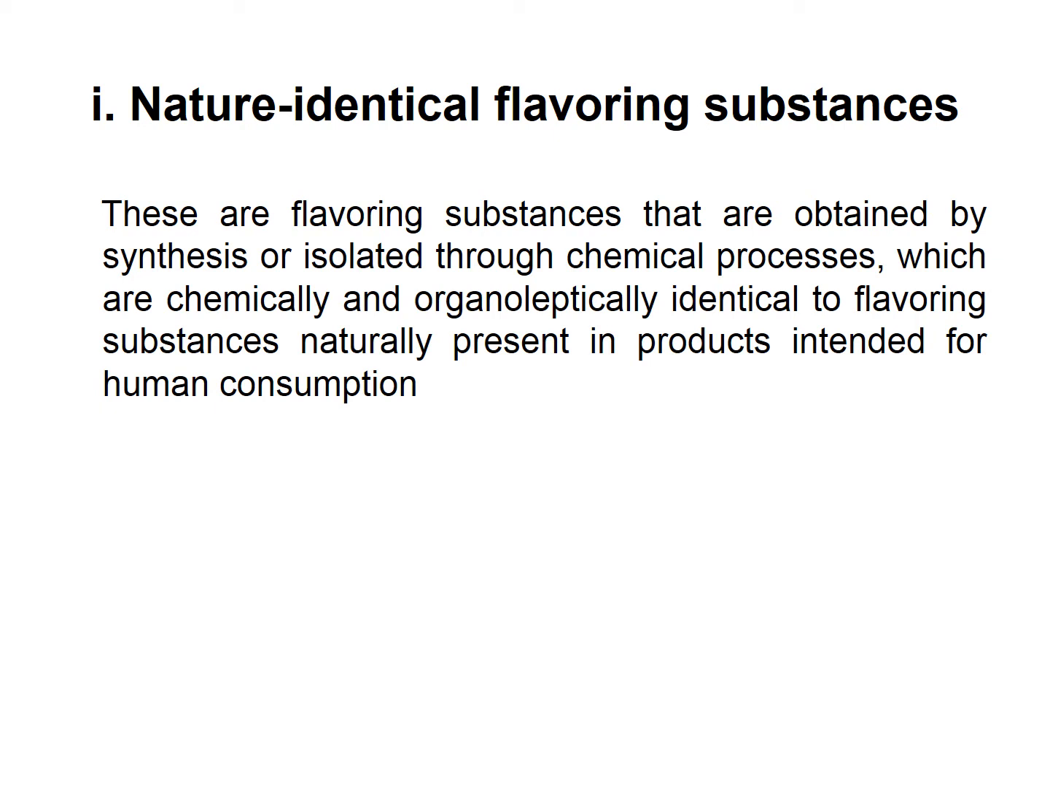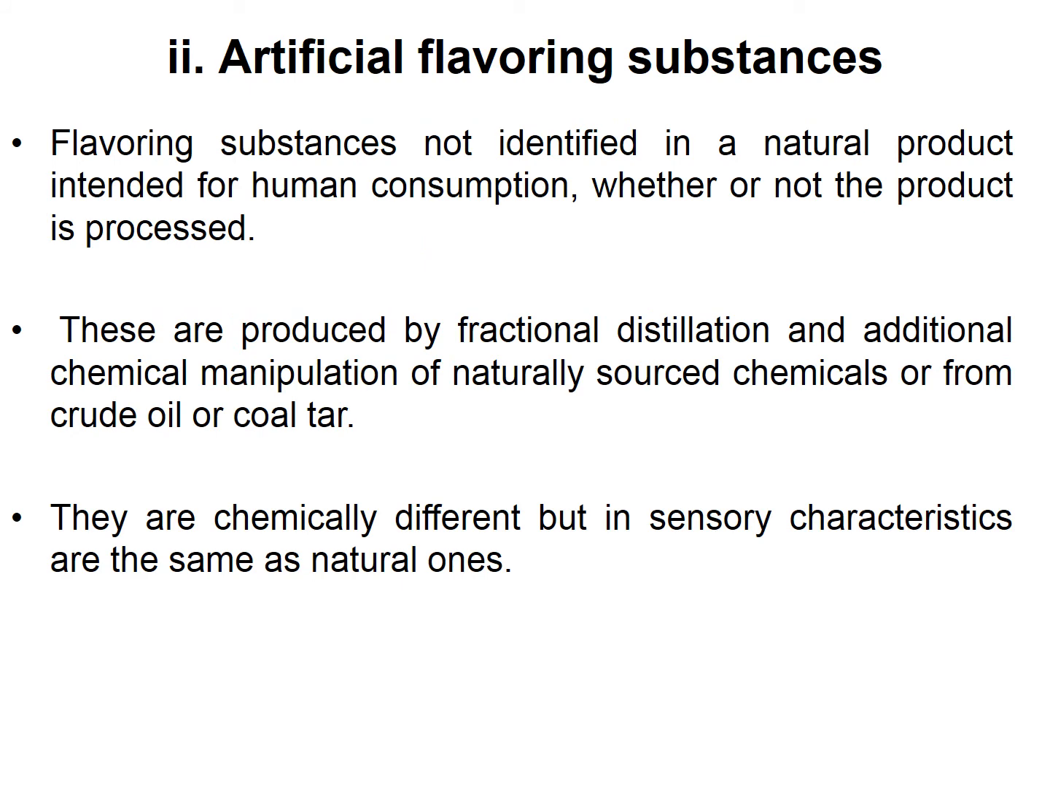What do you mean by organoleptically? Organoleptically means their physical appearance is like that. Now next is the artificial flavoring substance. A flavoring substance not identified in a natural product intended for human consumption, whether or not the product is processed. These are produced by fractional distillation and additional chemical manipulation of naturally sourced chemicals or from crude oil or coal tar. They are chemically different, but in sensory characteristics they are the same as a natural one.